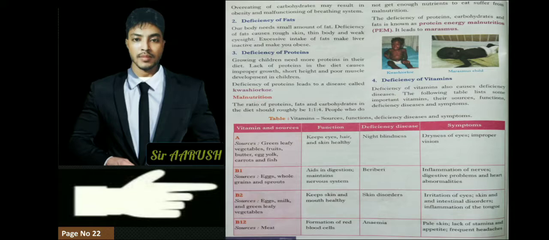And vitamin B12, the source is meat. It helps in formation of red blood cells. Deficiency causes anemia, pale skin, lack of stamina, and frequent headache. Vitamin B12 in our body helps make blood, and if there is no blood, anemia will occur. Anemia means lack of strength, headache, and dizziness. So we have to consume meat.